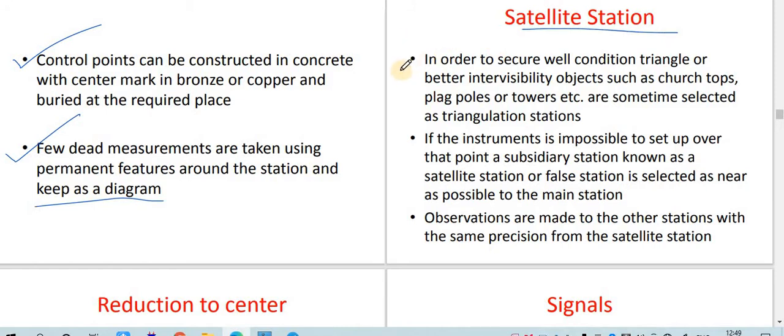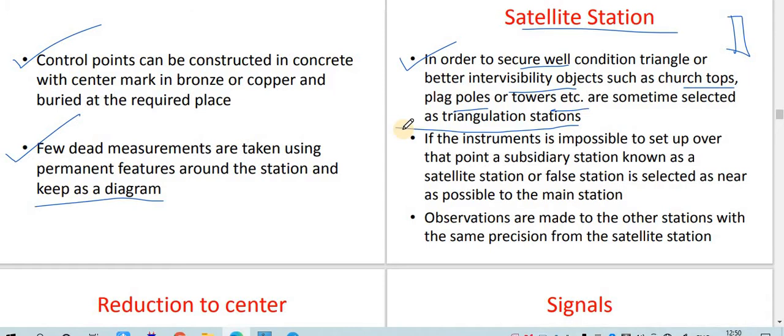Okay, then there is the satellite station. In order to secure a well-conditioned triangle or better intervisibility, objects such as church tops, so this is about your signals. For a well-conditioned triangle and for better visibility, objects such as church tops, flag poles and towers are sometimes selected as triangulation stations. So as I've told you, intervisibility is very important in your triangulation system.